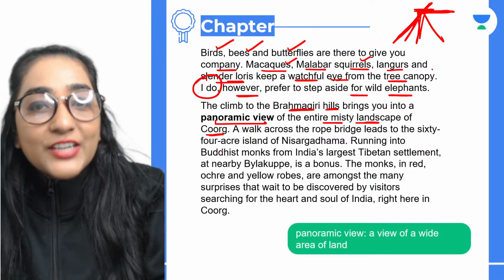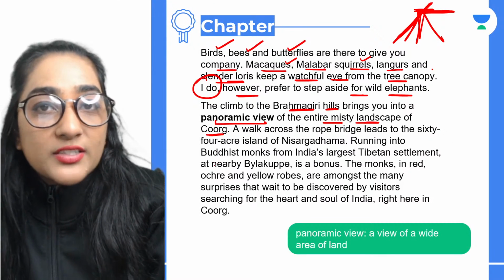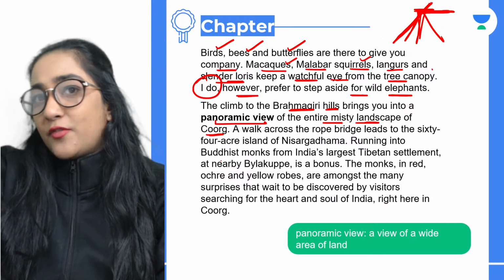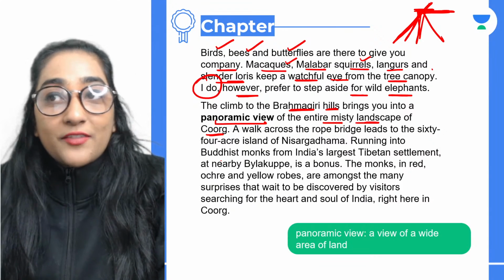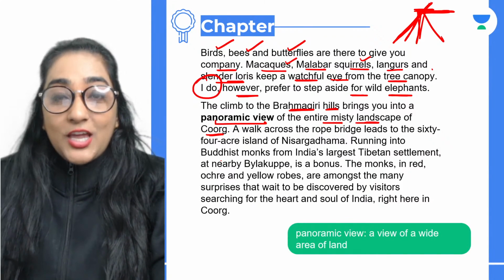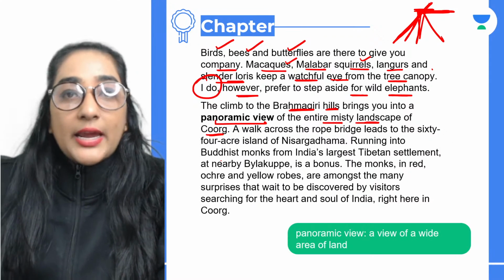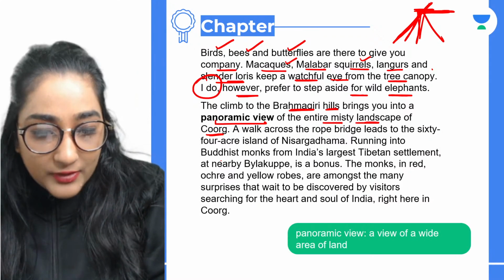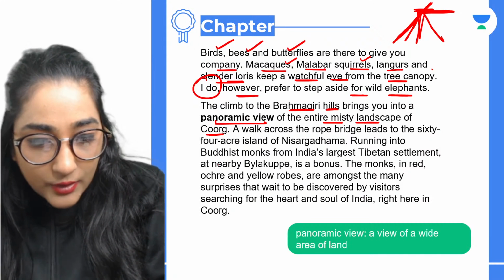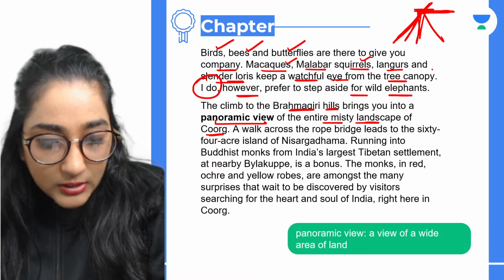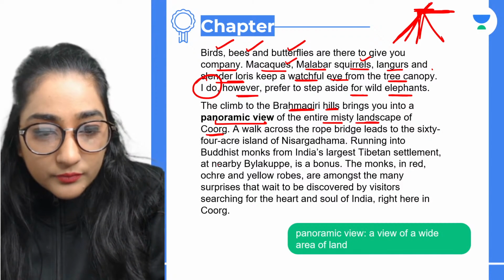Okay, and I do, however, prefer to step aside for wild elephants. So now actually Lokesh Abrol is here saying that whenever he used to see any wild elephant, he used to get aside because you would never know what exactly is happening with the elephant and when he really goes crazy. So he used to be completely aside whenever he saw elephants. Alrighty. Is that clear to everyone? Is there anything else that you would like to know? Please just let me know about this.